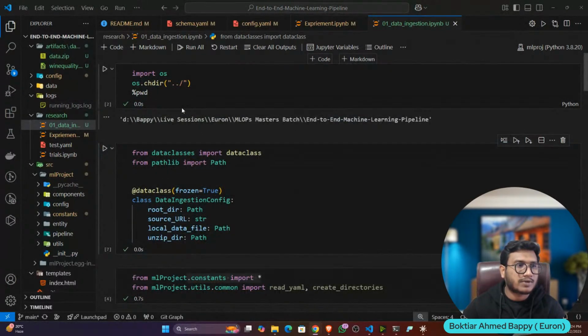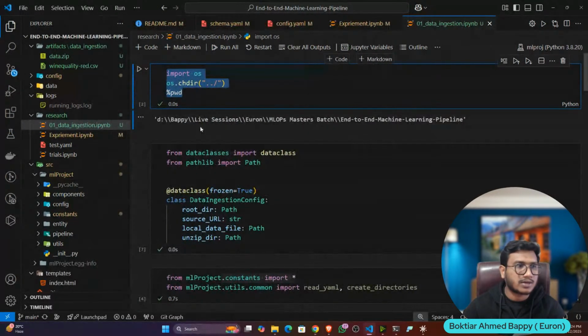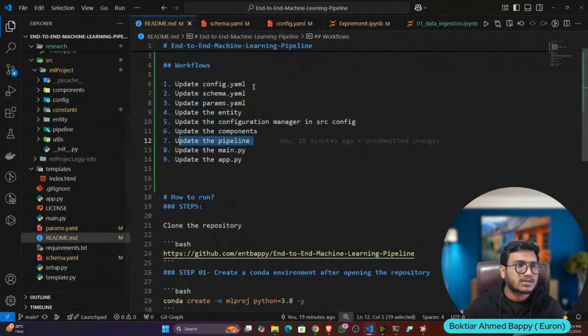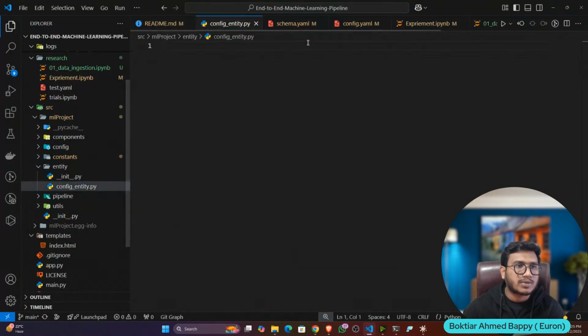Now let's try to convert this notebook into modular coding. Very easy, we just need to copy paste the code. How? Again, follow the same workflow. As of now, we are not writing main.py and app.py; we'll write them later on. So first of all, let's update the config, but config is already updated, I don't need to update it. Schema is also updated. Params are also updated. I will skip this part. Now let's update the entity. So inside the src folder, I will open the entity folder. Now config entity, let's open it up.